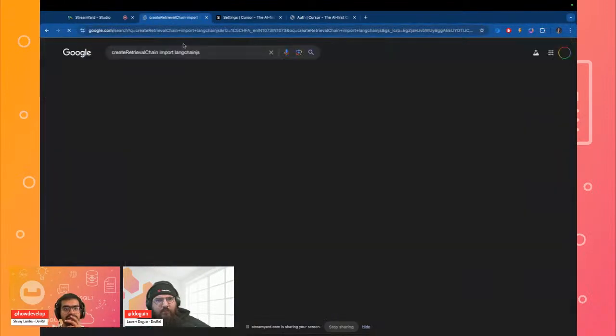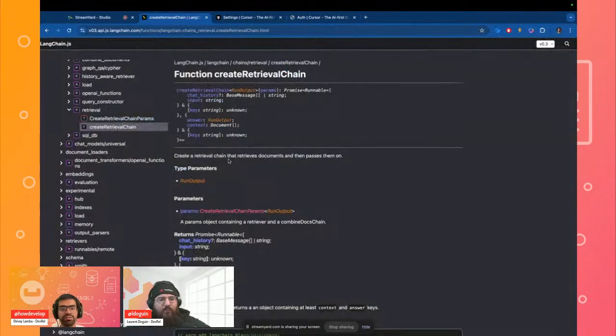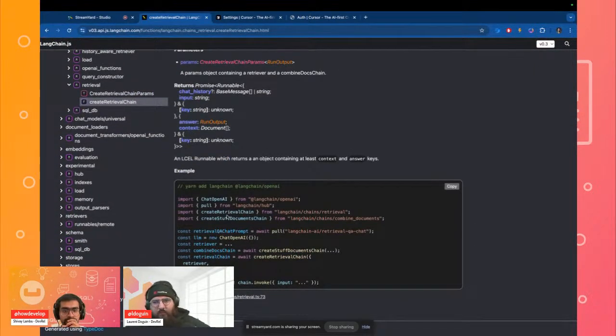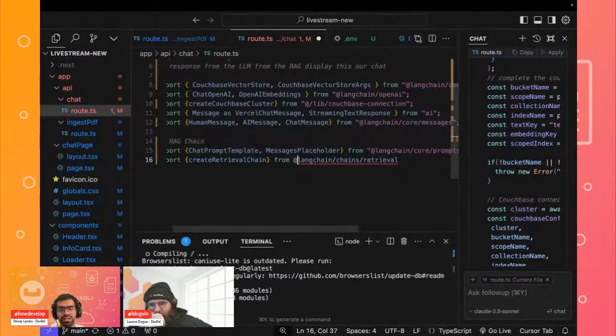So in this case, if I search quickly, the function create_retrieval_chain is what we need. Let's see how we import it. So, import retrieval chain from LangChain. Okay, so we just have to use this instead. All right, hopefully this should be fine.